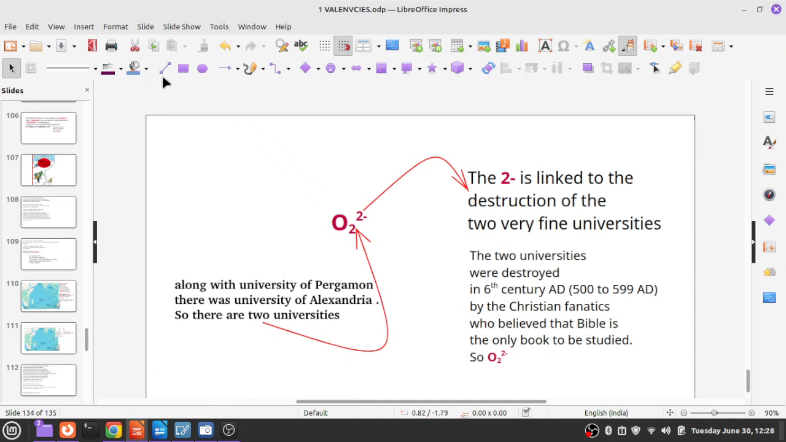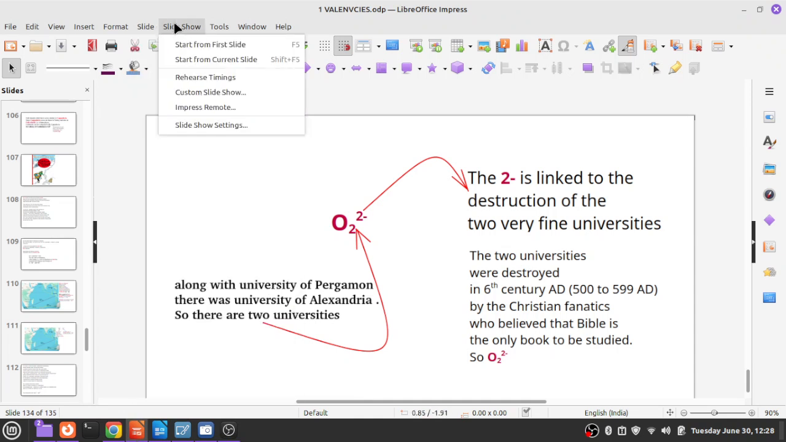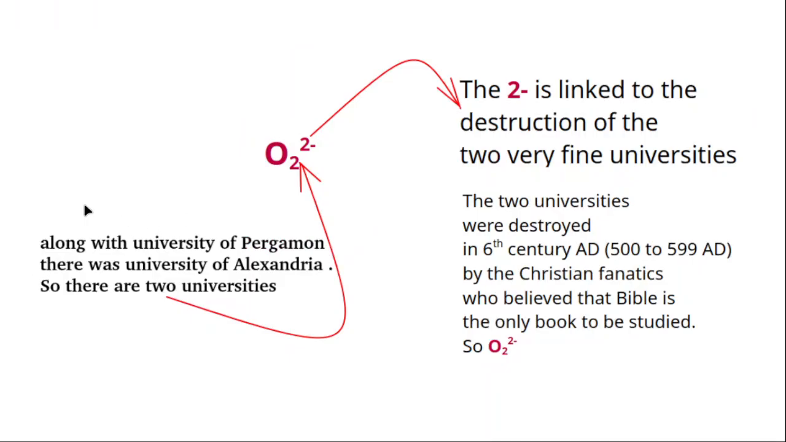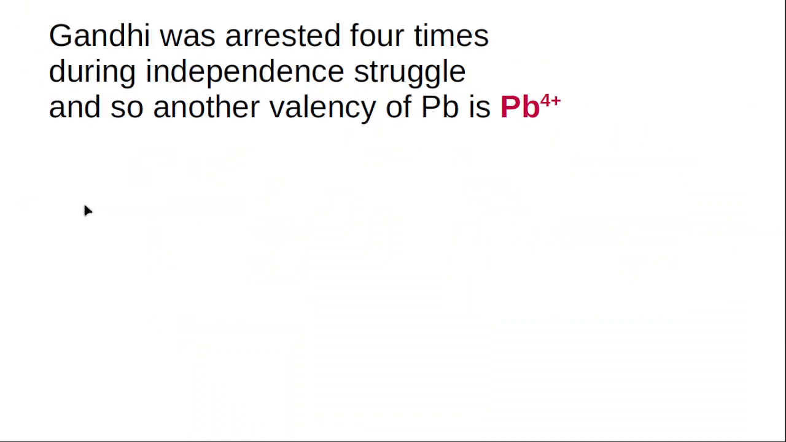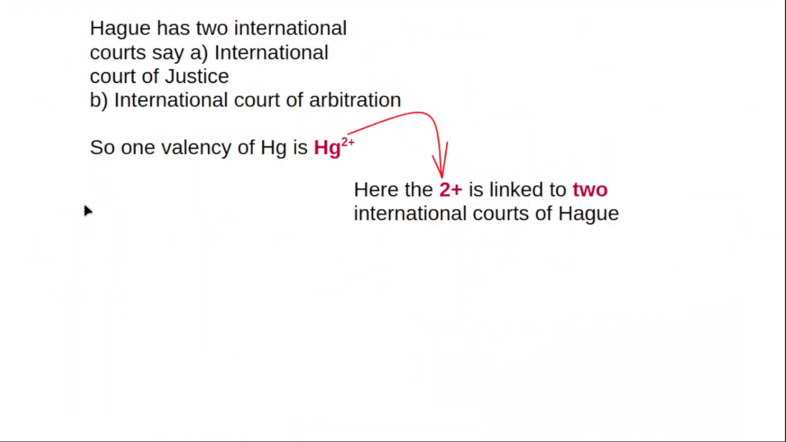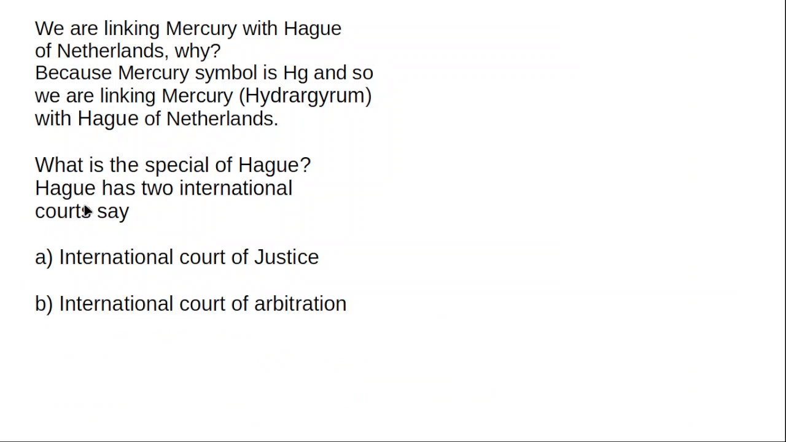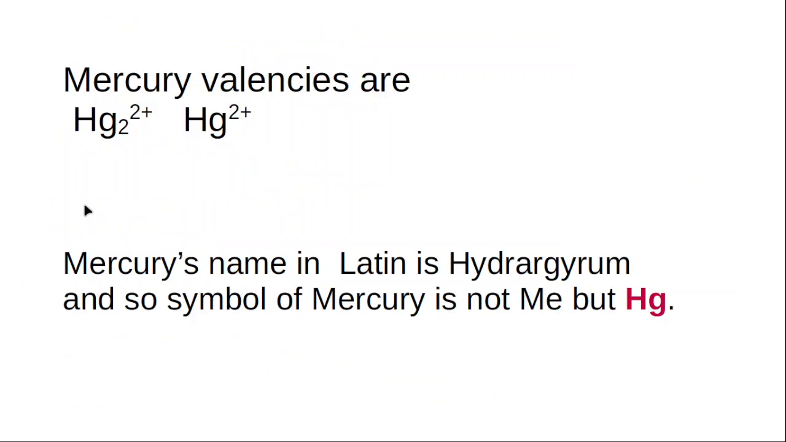I am going to explain about valencies of mercury, plumbum means lead, peroxide and oxalate. Okay, let us learn one valency after another. First, let us start with mercury.